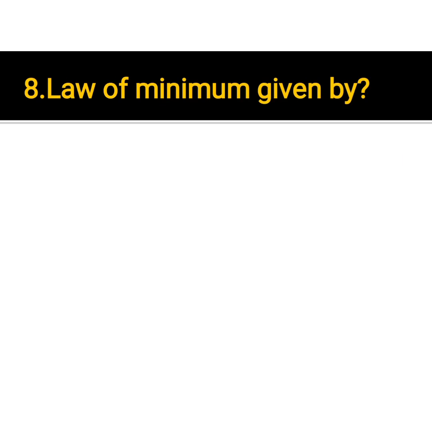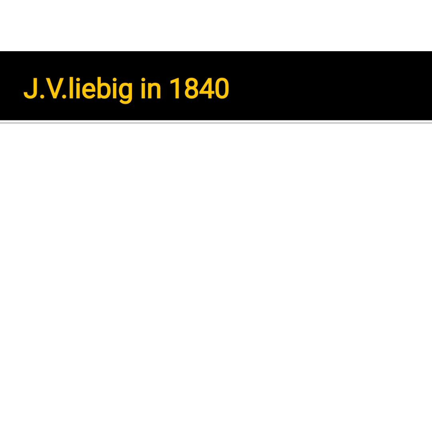And who gave law of minimum? Law of minimum is given by who? Actually, law of minimum is not about abundant nutrients, only the essential nutrients necessary for the growth of the plant. It is proposed by Justus von Liebig in 1840.